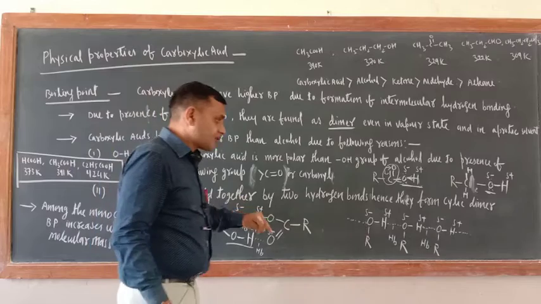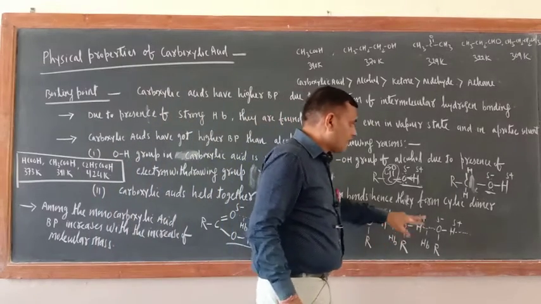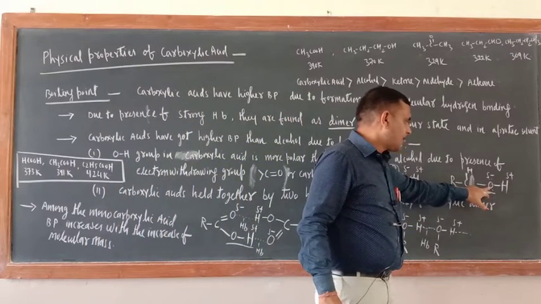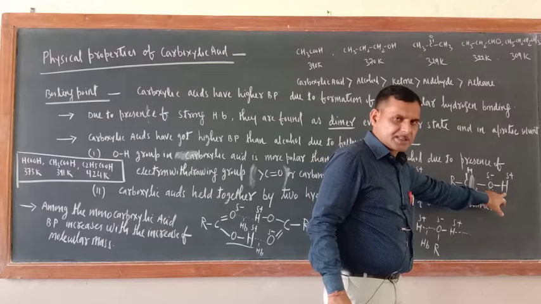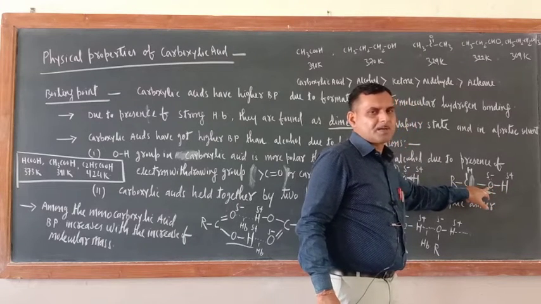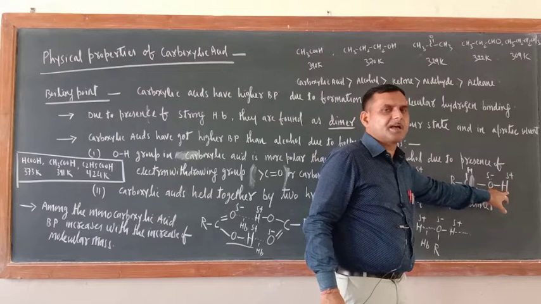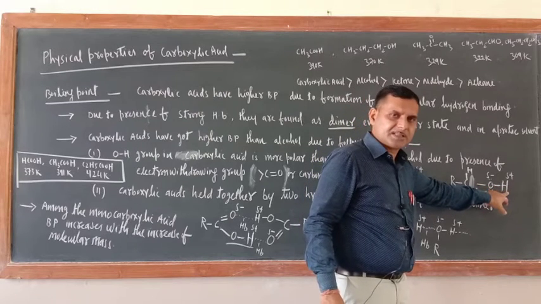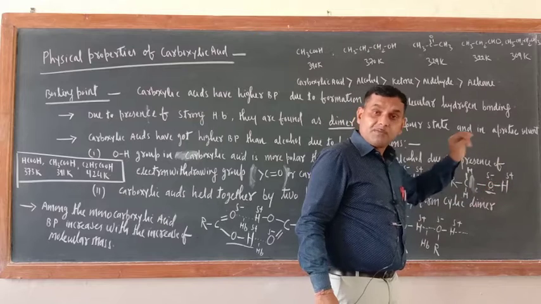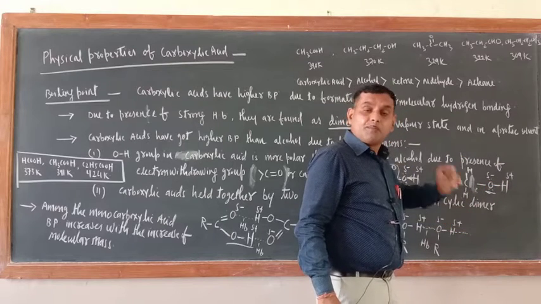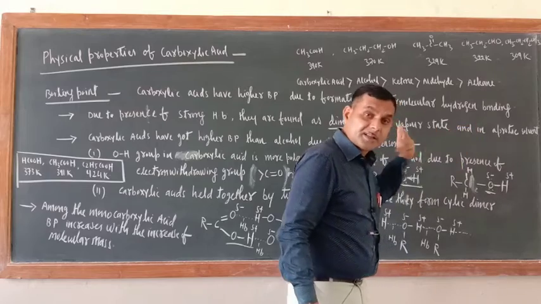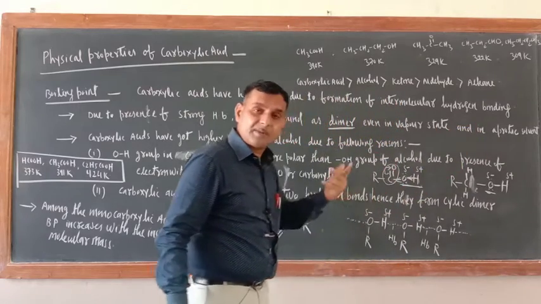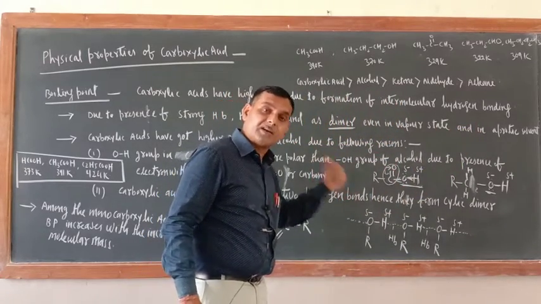Now you can raise the question, sir, in alcohol also what is there? It can be formed with the help of O and that can be formed with the help of H. Means one hydrogen bonding can be possible with the help of oxygen, other can be possible with the help of H. But see, for the formation of this one, polarity should be more, and OH of alcohol is not that much polar. That is why two hydrogen bonds simultaneously is not possible in alcohol.